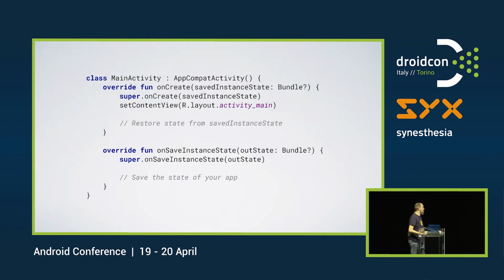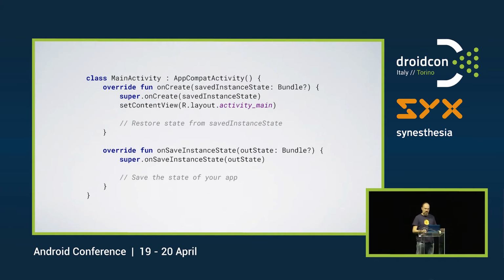So you probably have something like this in your code. You have the onCreate method. You should probably here check what saved instance state has and restore the state from that one in your application. And then you have the onSaveInstanceState, where it's a signal to you to say, OK, it's time for me to shut down. Here you got something where you can store the state of your application. So this is something we've been doing since the beginning of Android, basically. And it works well.